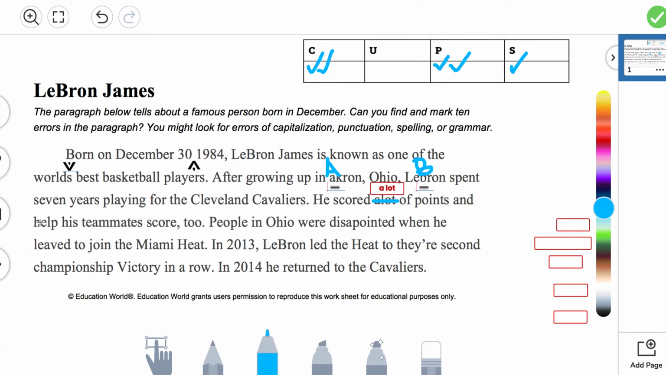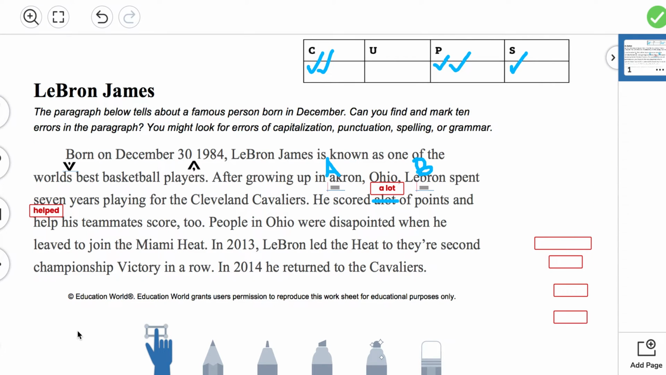Now, let's look at this. "He scored a lot of points and help his teammates score." If it already happened, we need to add the suffix. So click on the hand to be able to move the text box. We need to place it underneath the word "help." We need to add the suffix "ed" at the end. "He scored a lot of points and helped his teammates score too." It's past tense. It's already happened, so we add the suffix "ed."